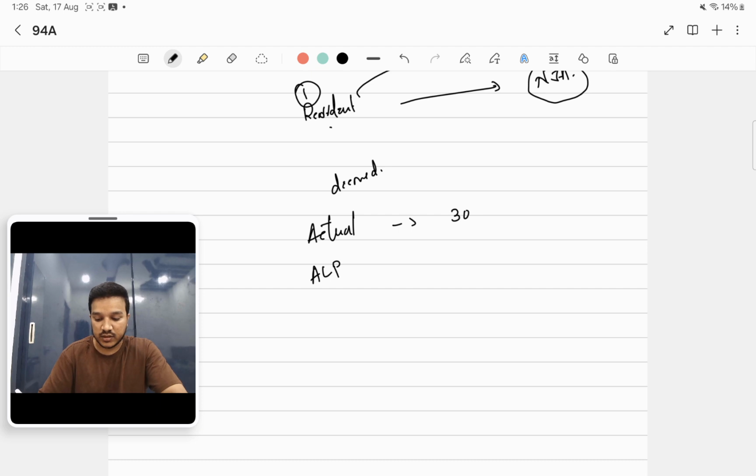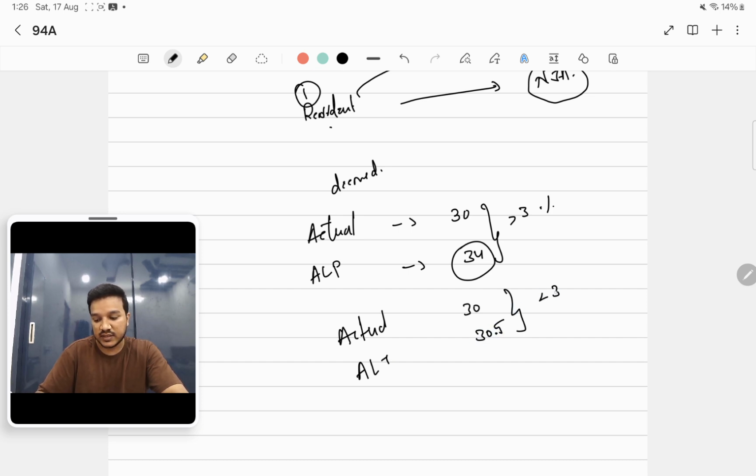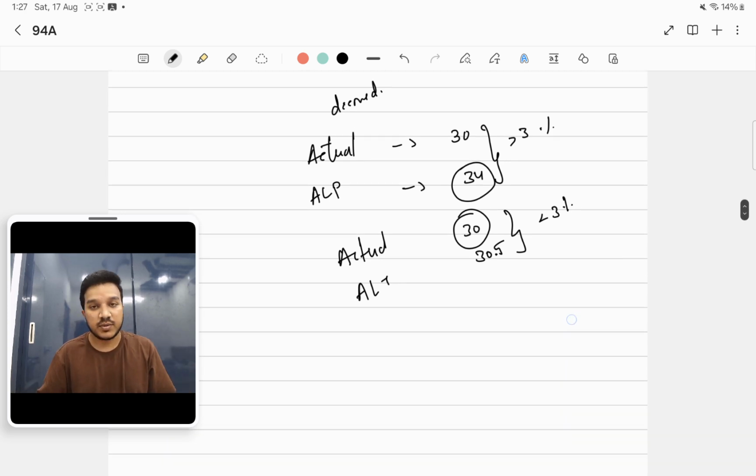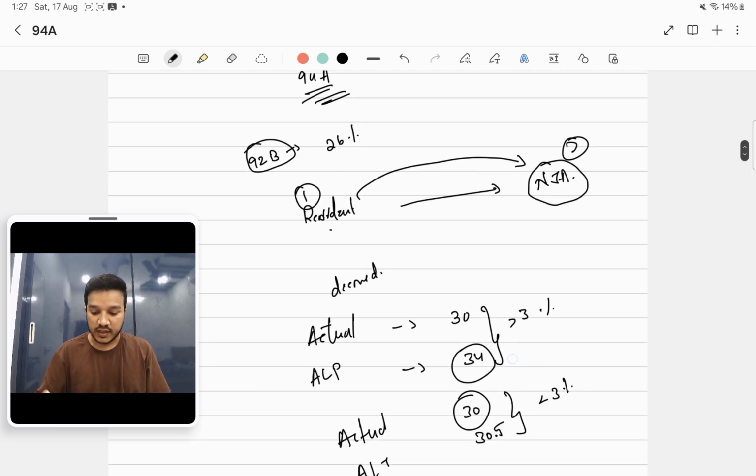In those 5 methods after computing, if you got 34, then the difference between these two is more than 3%, so you go with the arm's length price that has been computed. Say if the amount is actually 30, and as per arm's length price you got 30.5 lakhs, here the difference is less than 3%, so you will go with the actual transaction price.